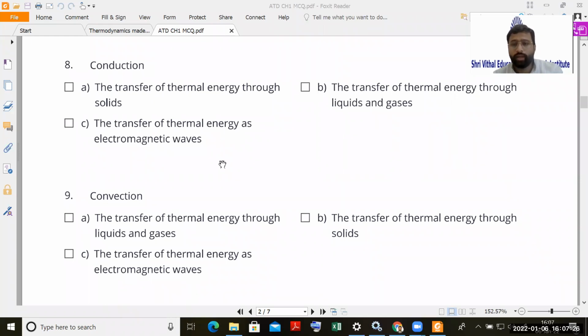What will it be? Anybody want to answer? The third one, the option number C. Yes, Sudhir, Akanksha. Others also please participate.